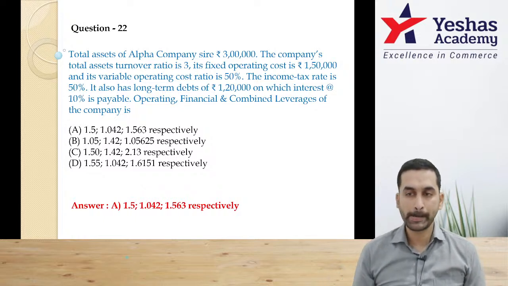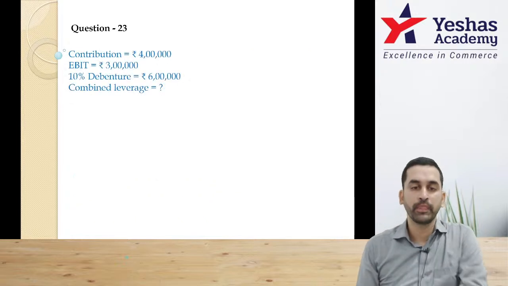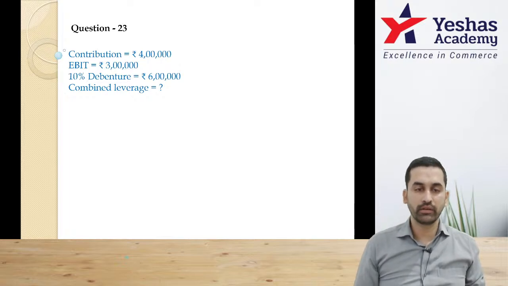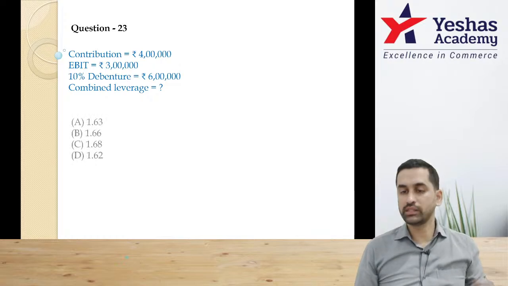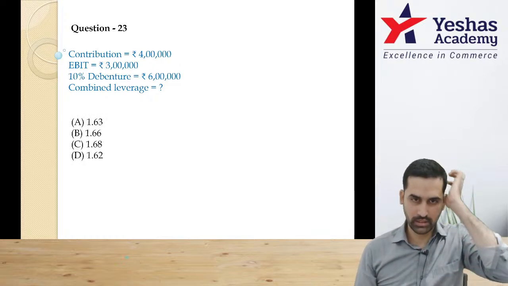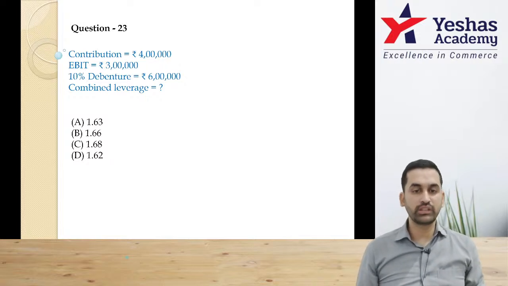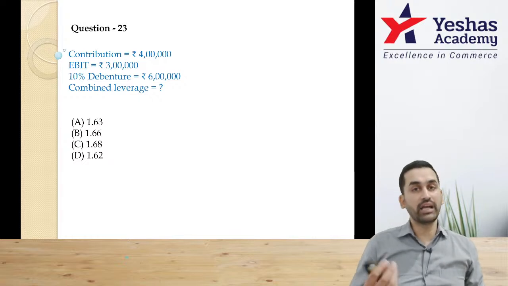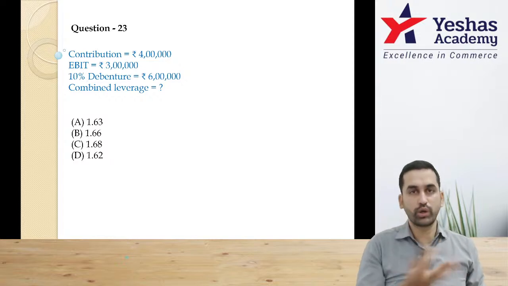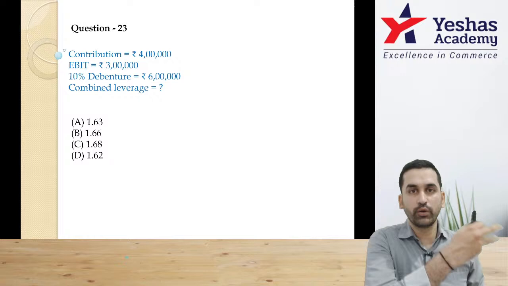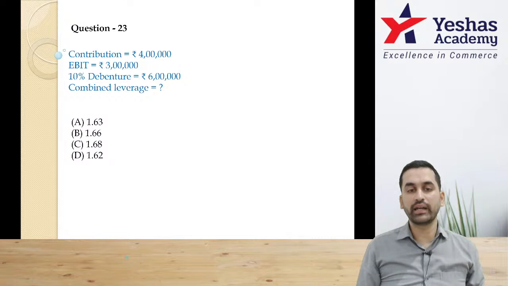Can I continue? Yes. Question 23. Contribution given, EBIT given, 10% debenture given, combined leverage is equal to question mark. Combined leverage is the question. See if you can do it directly. Even in the last question, we could have directly calculated combined leverage and checked out of 4 options which combined leverage is correct, and then eliminated wrong answers. In the 23rd question, they're directly asking you combined leverage.